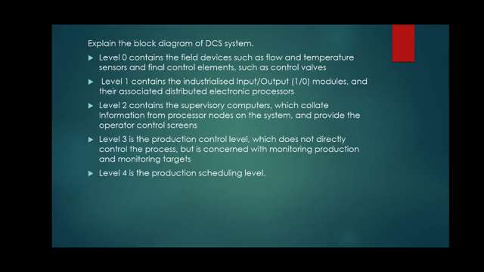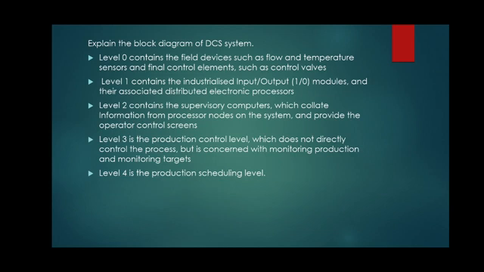Next question which is asked is: explain the block diagram of DCS system. So, the block diagram of DCS system I have drawn in the second slide, and this block diagram consists of different levels of the operation. So, there are levels of operation, that is level 0, level 1, level 2, level 3 and level 4.